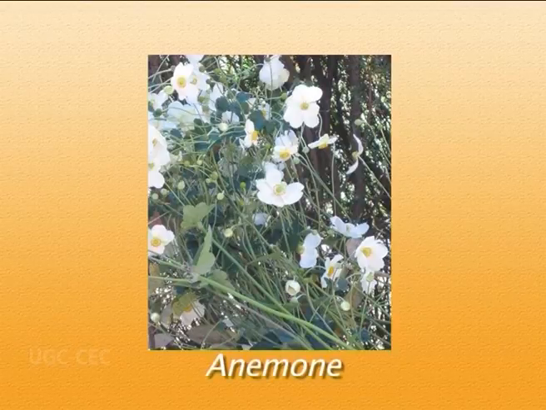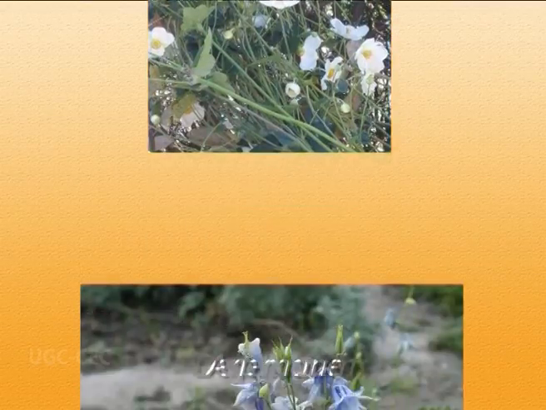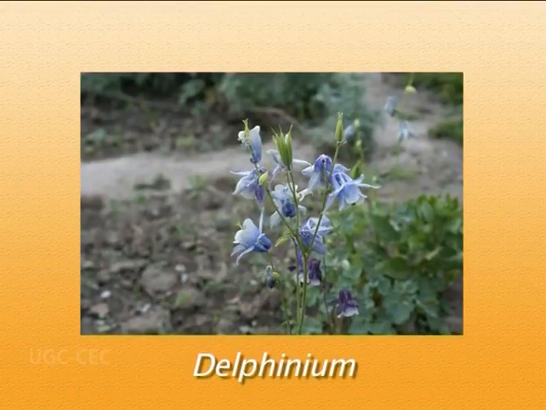Coming to its flower part, that is inflorescence. Inflorescence is basically an aggregation of flowers. Usually we have here a dichasial cyme, but in some cases it is solitary also, as is true for Anemone, or it can be a raceme also in case of Delphinium.